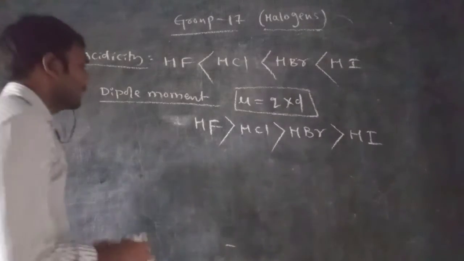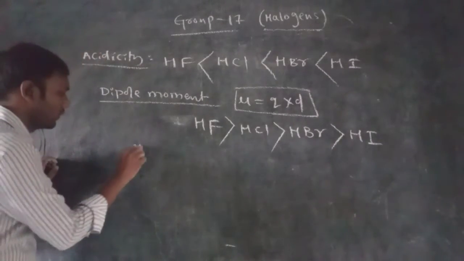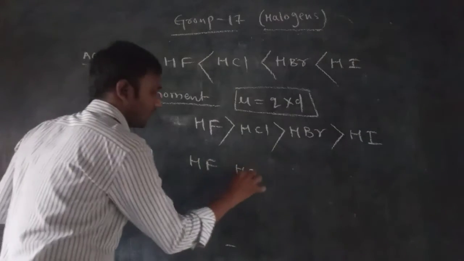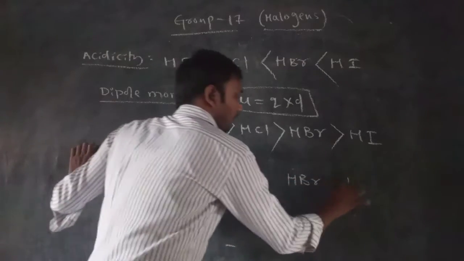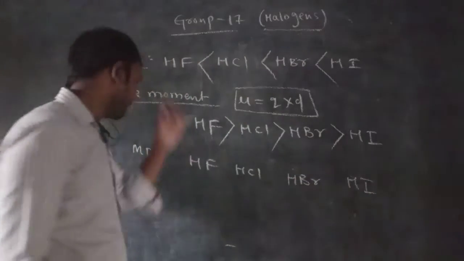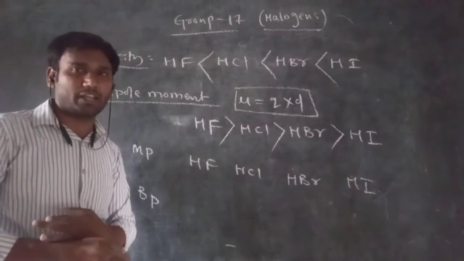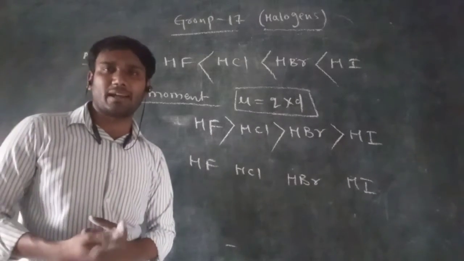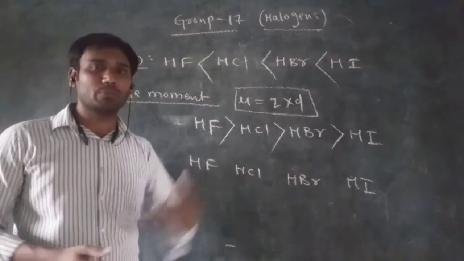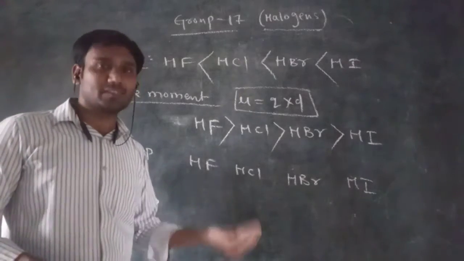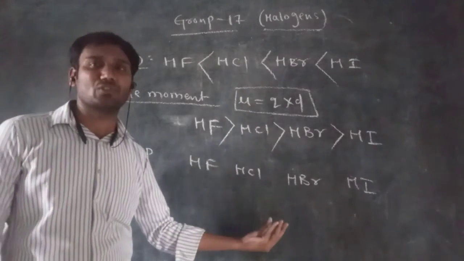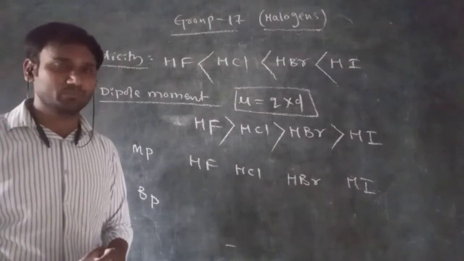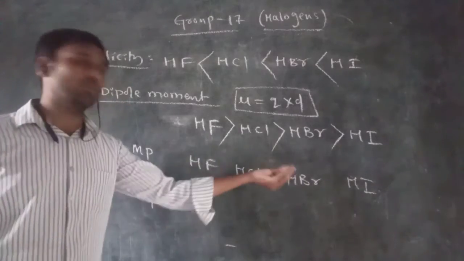So next one is melting point and boiling point of these molecules: hydrogen fluoride, hydrogen chloride, hydrogen bromide, and hydrogen iodide. Right. Melting point is nothing but a solid converting into liquid. Generally, you know that when the molecular weight increases, the melting point increases. Molecular weight increases when you go from top to bottom in the group. At the same time, the physical state of the substance also changes. Generally, the one with the highest molecular weight in the group appears in the solid state, right?